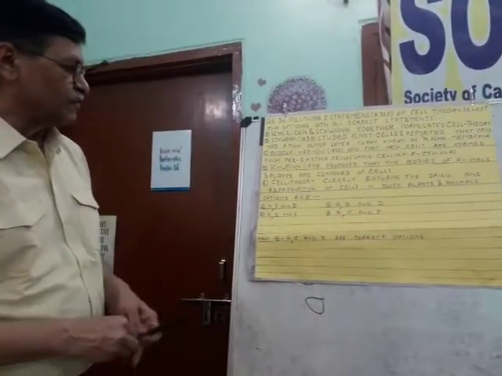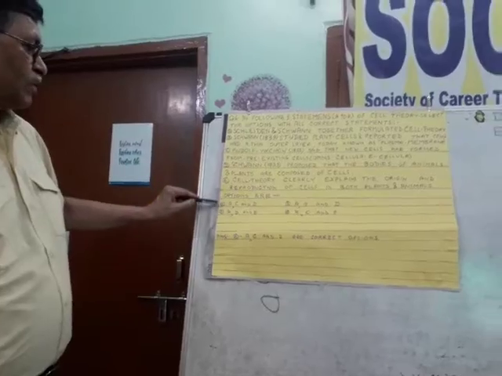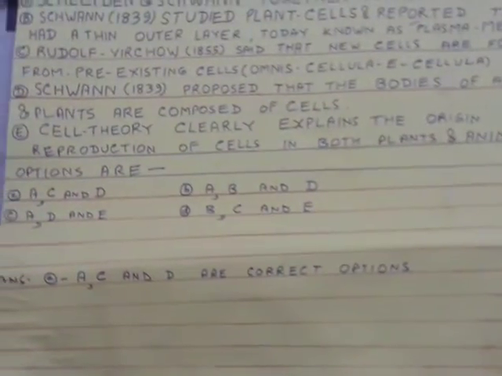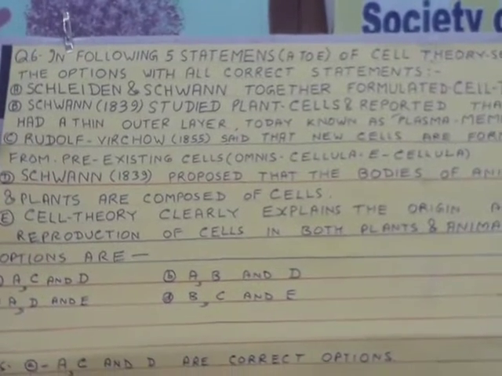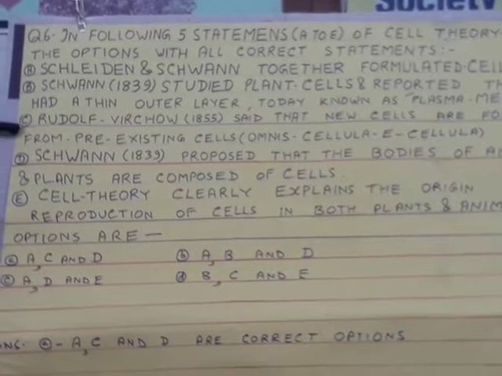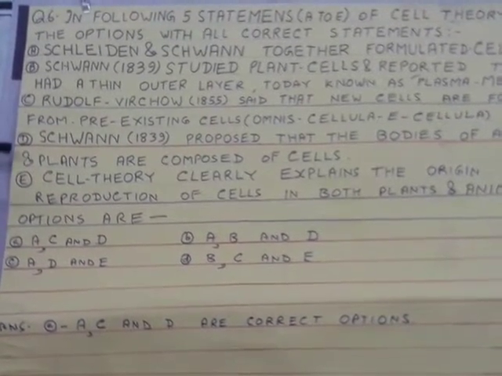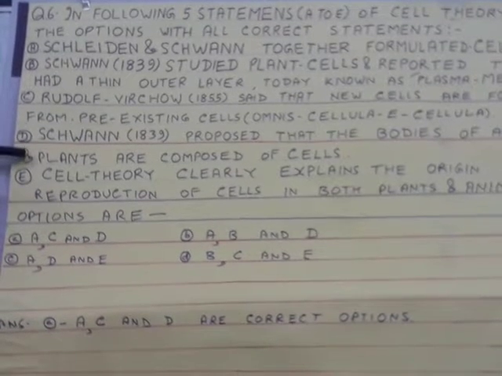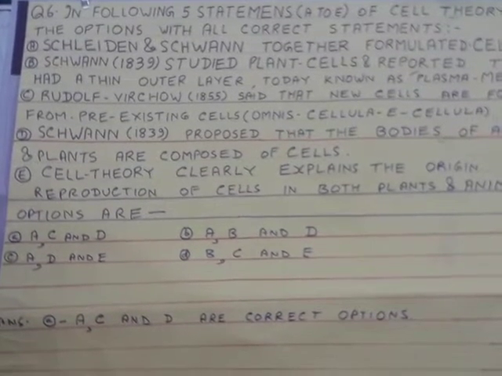The answer is A, C and D. A, Schleiden and Schwann; C, Rudolf Virchow; and D, Schwann proposed that bodies of animals and plants are composed of cells.